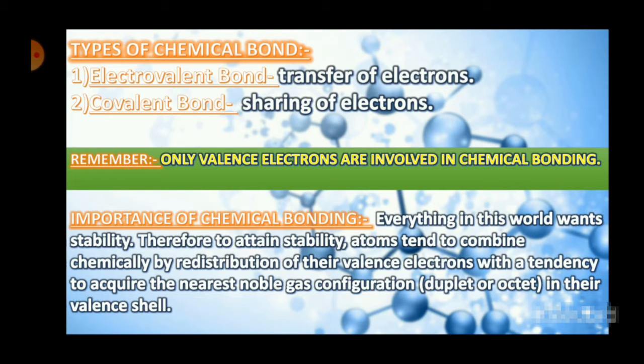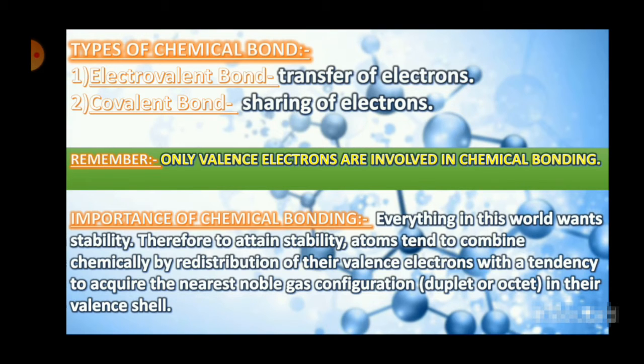The next one is the covalent bond, the bond in which the electrons are shared. Share means both of you are sharing one pencil. And what do you mean by transfer? Someone is giving his pencil to the other person sitting next to him.